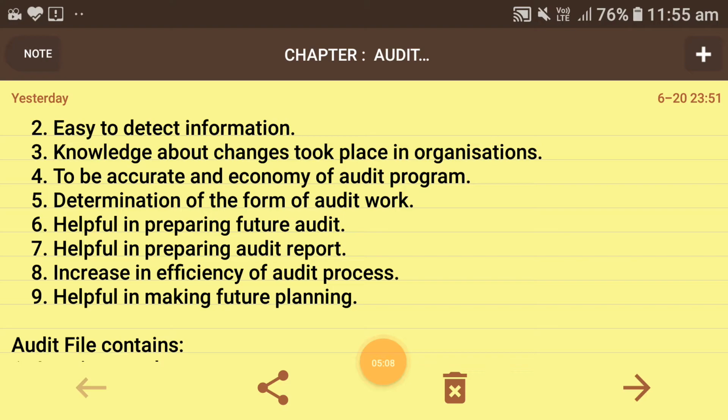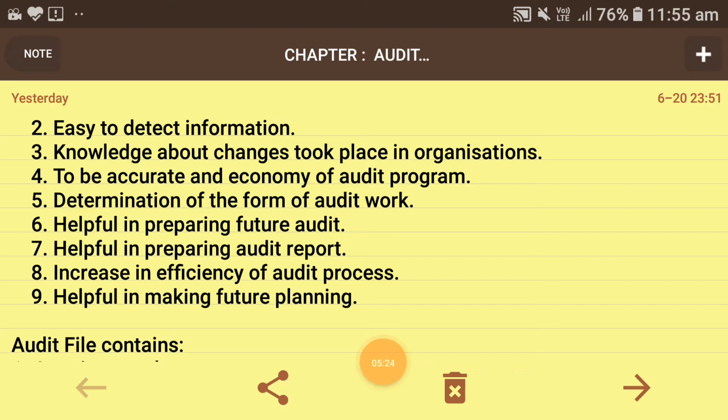What sort of procedure, what sort of pro forma has been adopted by an auditor to prepare an audit file? Those pro formas can easily be adopted in the current year also while preparing the current year audit file. So this is important.